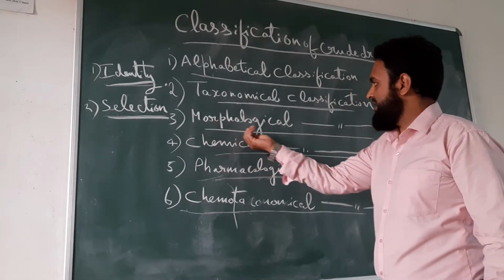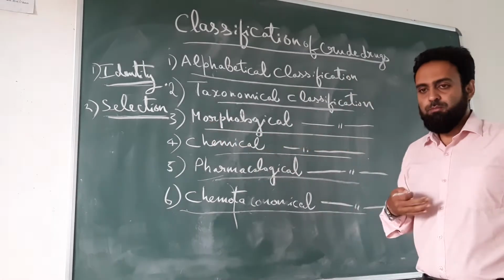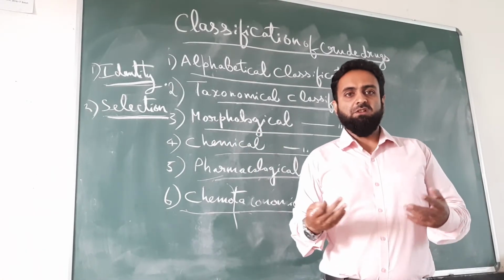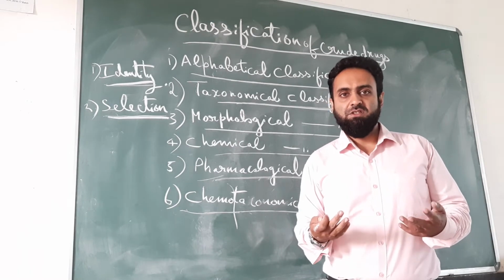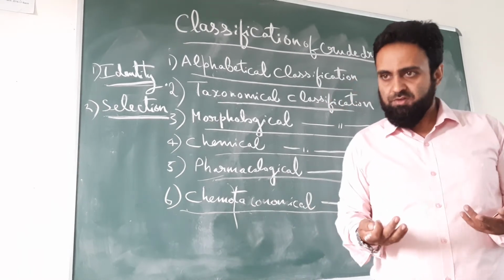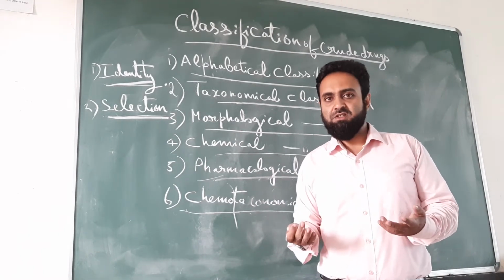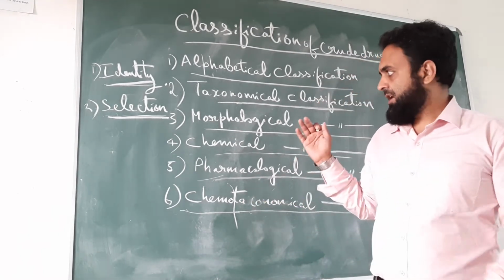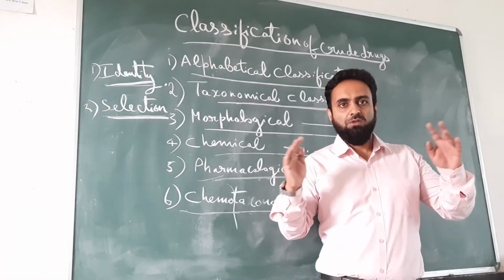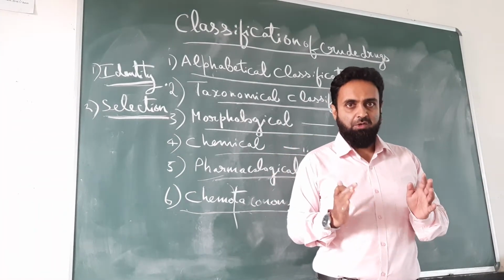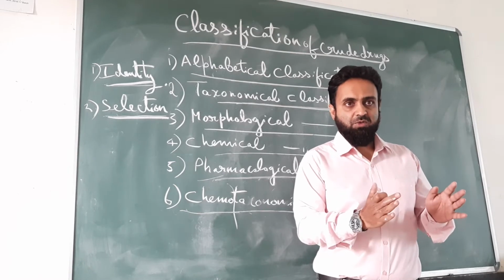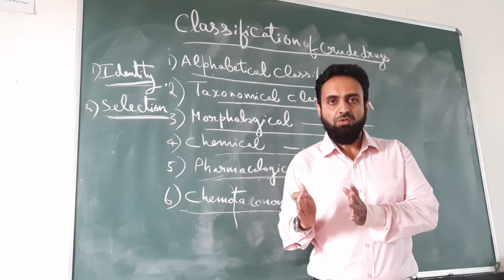The third classification is morphological classification. Morphology means the external characters, studying the external features of the crude drugs like color, odor, taste, size, shape, extra features, etc. So according to morphological classification, all the crude drugs are broadly classified into two groups: organized crude drugs and unorganized crude drugs.